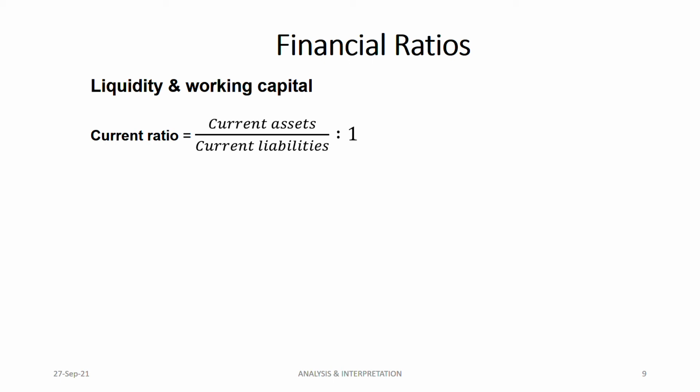But again, sometimes even if it's 0.8 is to 1 or 0.5 is to 1, it might be good. It depends on the industry also. Industry to industry this changes. If they have given you some industry ratios, you can compare it with the industry ratio. But if they have not given, then less than 1 is not good.